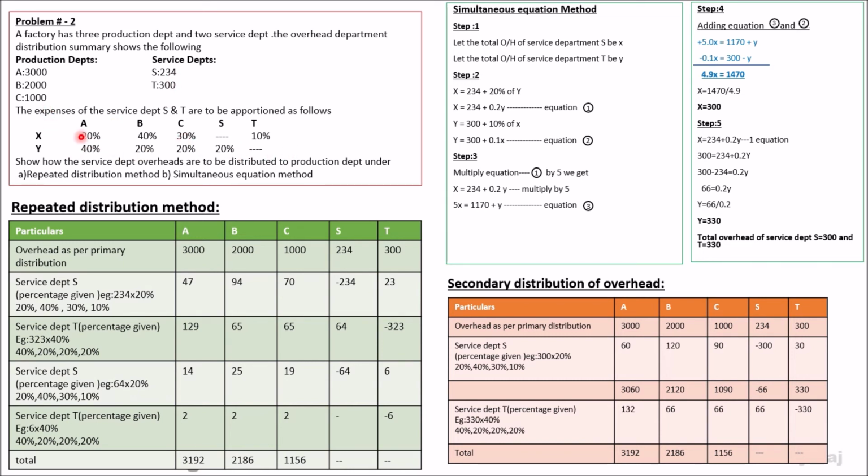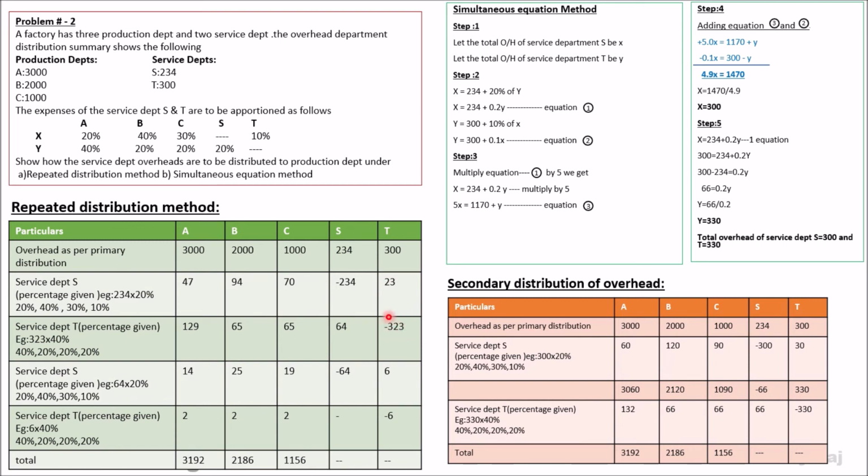234 into 20%, you will be getting 47. 234 into 40%, 94. 234 into 30%, 70. 234 into 10%, 23. Since we have taken out the entire amount, the value will be nil. Remaining is 300 plus 23, 323 you will be getting.